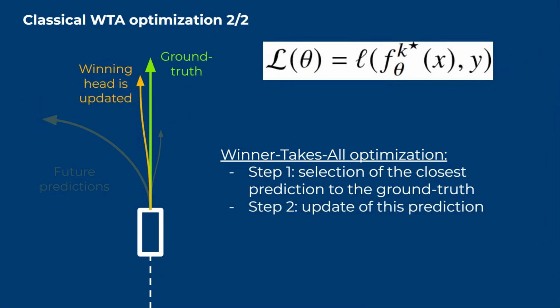Once selected, only this hypothesis will receive a gradient signal that will make the prediction get closer to the ground truth, and other heads are simply ignored, hence the name winner-takes-all. However, there are several issues with this optimization scheme that we detail in the paper. Instead, we propose to use the annealed winner-takes-all loss to solve these issues. Let's see how it works.